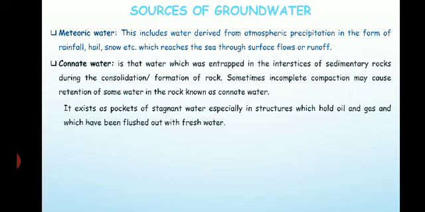But when there is incomplete compaction, when the compaction is not proper, there are chances that whatever water is stored in between the pores of those sediments gets trapped. That causes the retention of some amount of water in the rock, which we call the connate water.